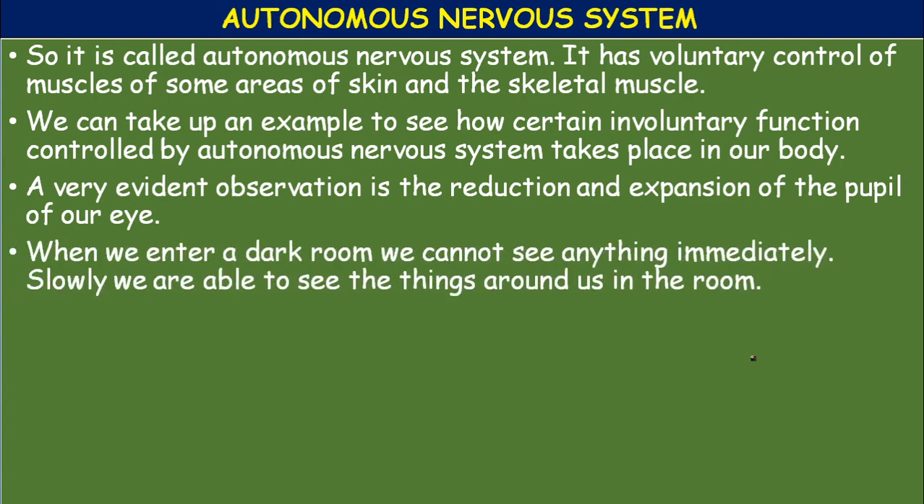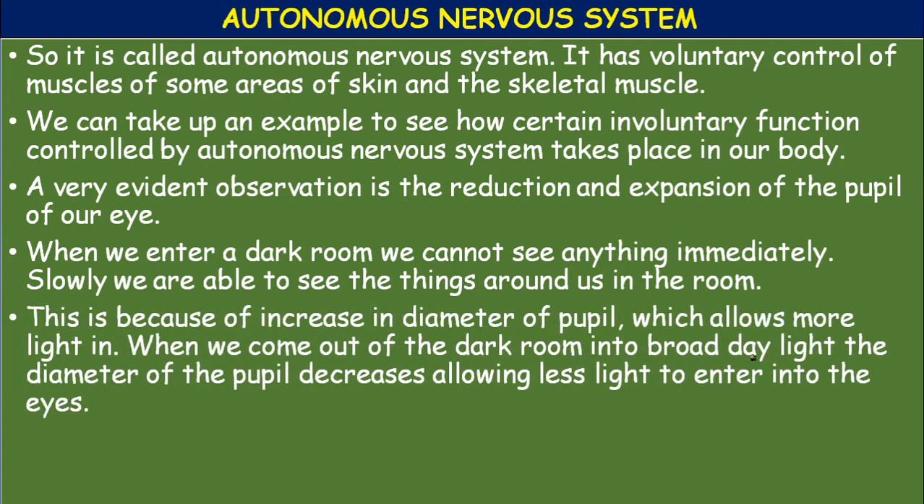Okay, when we enter a dark room, we cannot see anything immediately. Slowly we are able to see the things around us in the room. It takes some time to adjust to the light in the closed room. You might have experienced this in a theater, isn't it? This is because of the increase in diameter of the pupil, which allows more light in. When we come out of the dark room into broad daylight, the diameter of the pupil decreases, allowing less light to enter the eyes.